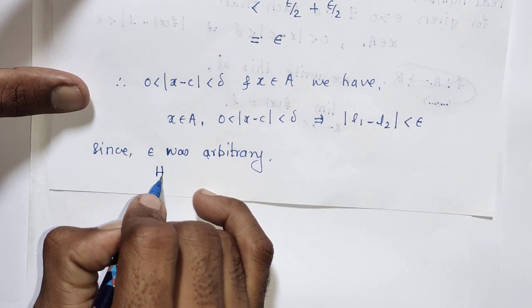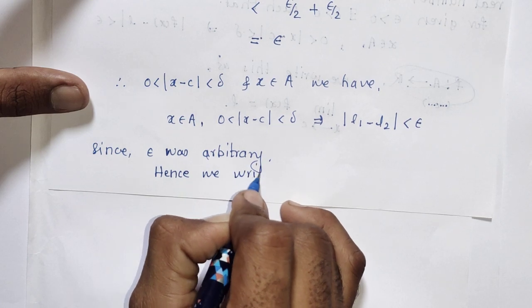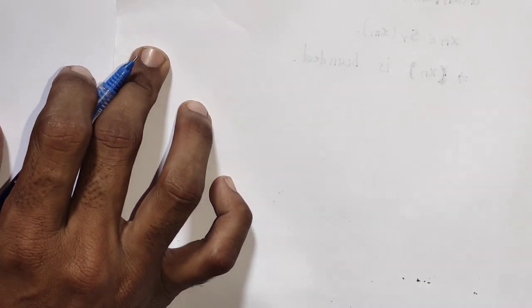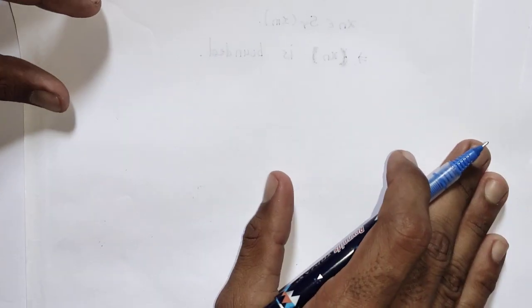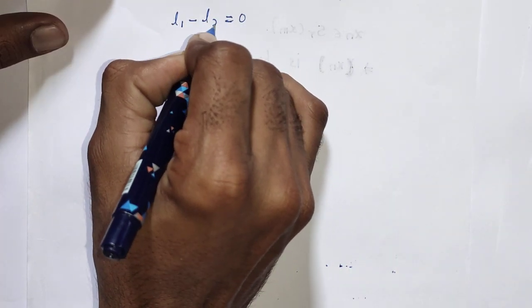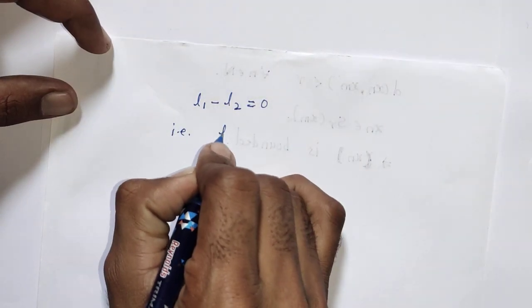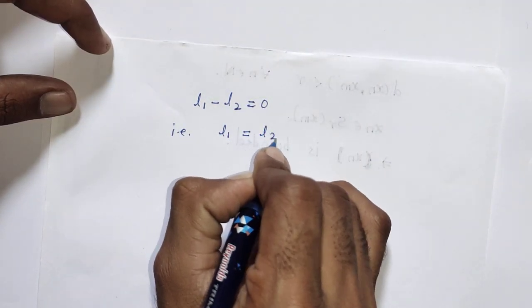Hence we can write L1 minus L2 is equal to 0, that is, L1 is equal to L2.